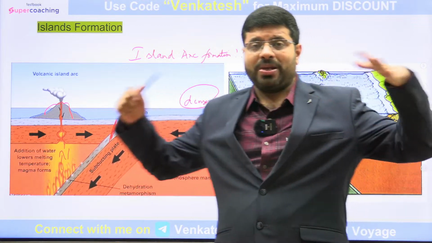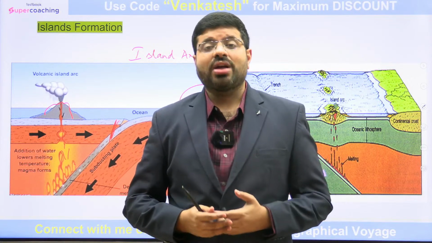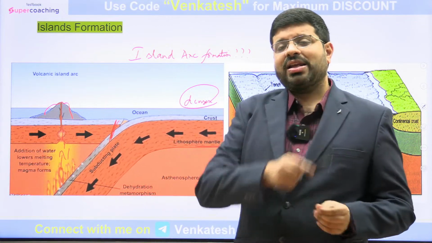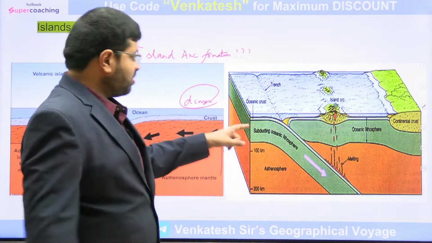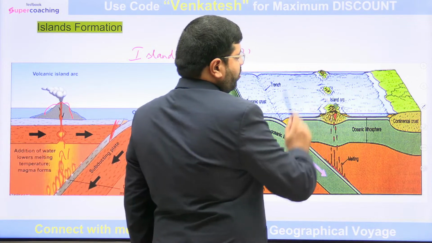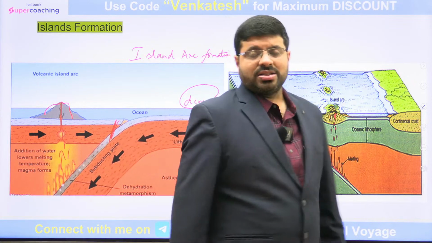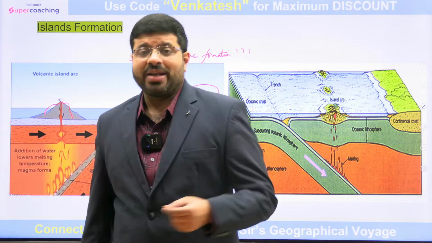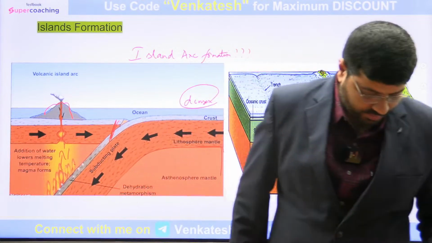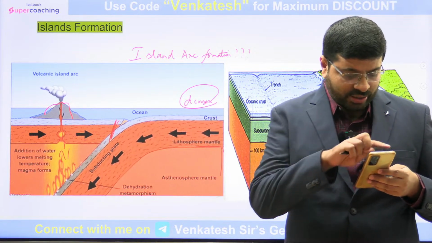Now, when you see two big plates, three-dimensional, look at the entire Philippines plate. Look at the entire Sunda plate. All these are in the oceans. When they go beneath another plate, they will create a chain of island arc formations like this. You can see a chain of islands, Sumatra, Java, Borneo, and all the islands you see here: Japanese islands, Philippines islands, Indonesian islands. All these are products of island arc formation. Have you got this, Pranjal? Paras, Pranjal, have you got this one?